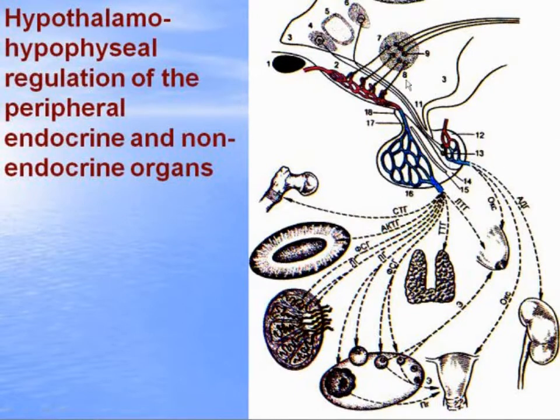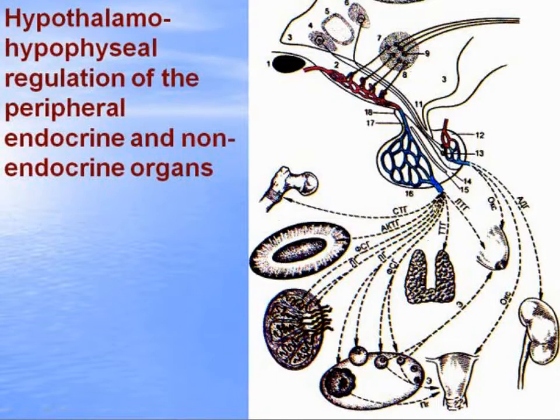You see releasing hormones of the hypothalamus, tropic hormones of the anterior lobe of the hypophysis, and then they produce several hormones, for example, somatotropic hormone, which stimulates the growth of bones; ACTH, adrenocorticotropic hormone, which stimulates the activity of the adrenal cortex.